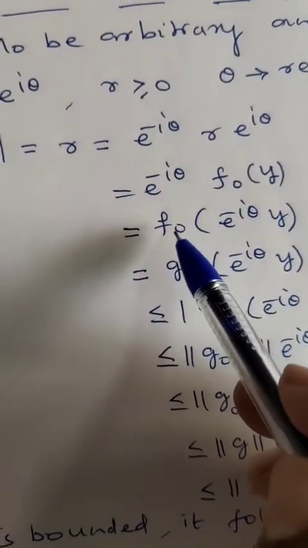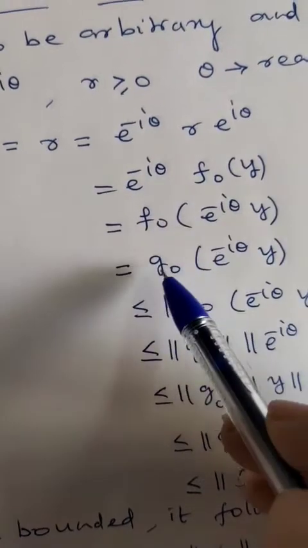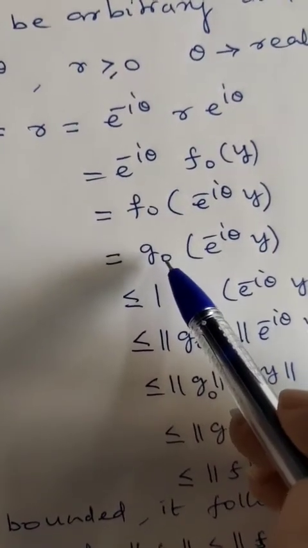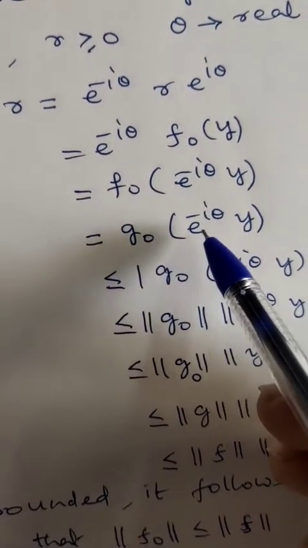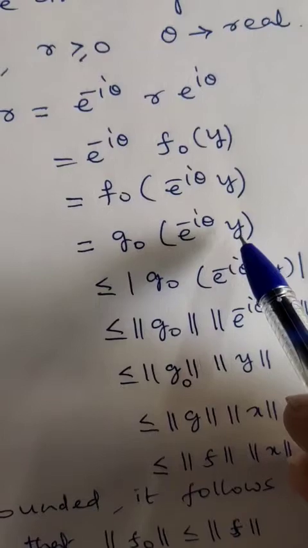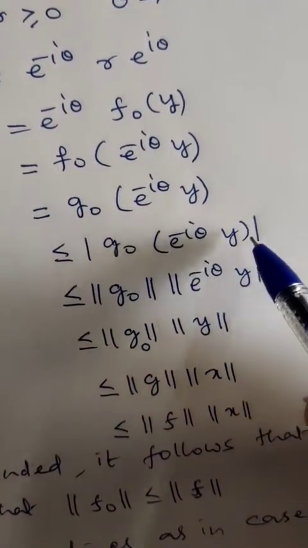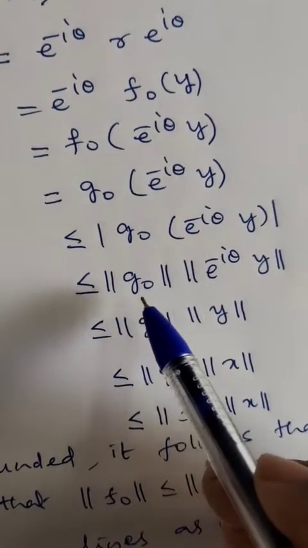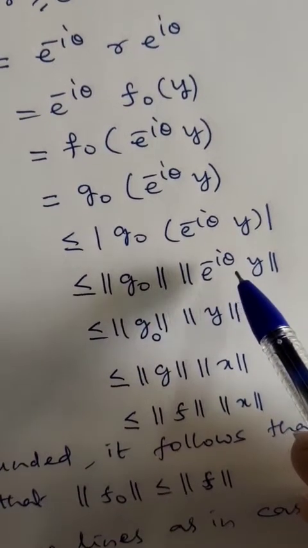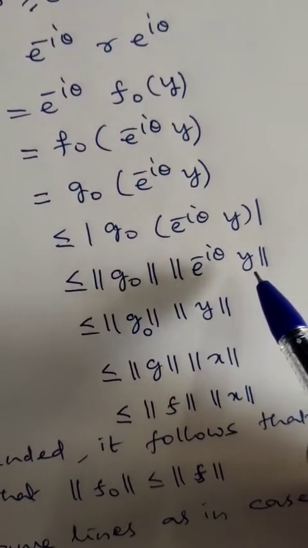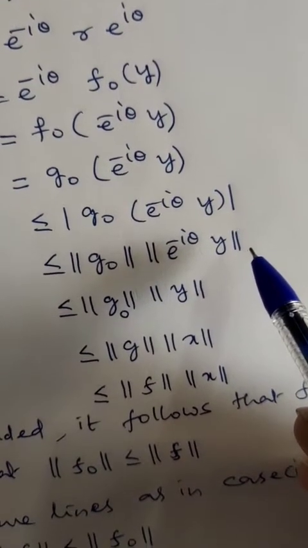So this is equal to, since f naught is linear, f naught of e power of minus i theta into y. Since f naught extends to g naught on the real space, this is equal to g naught of e power of minus i theta into y. This is less than or equal to mod of g naught of e power of minus i theta into y, which is less than or equal to norm of g naught into norm of e power of minus i theta into y, because you know that mod of f of x is always less than or equal to norm of f into norm of x.